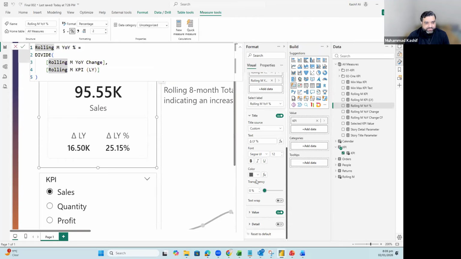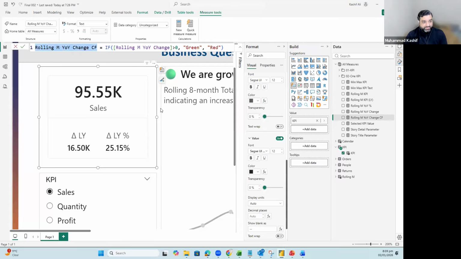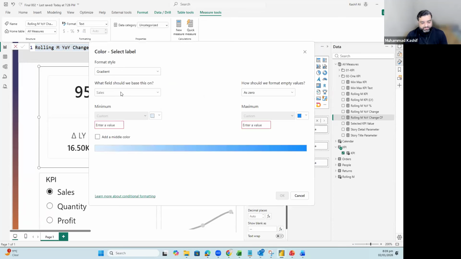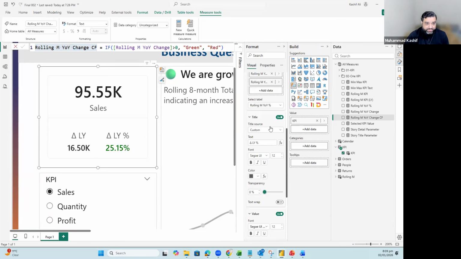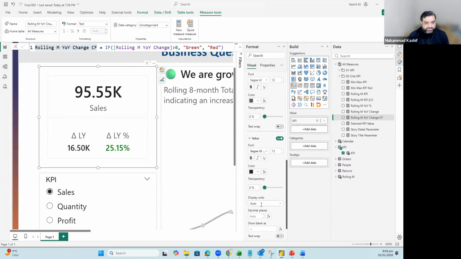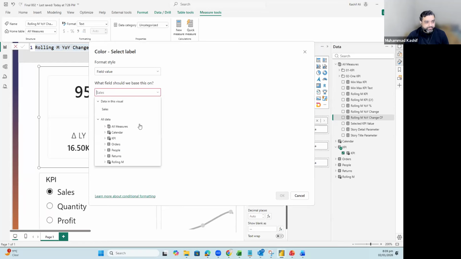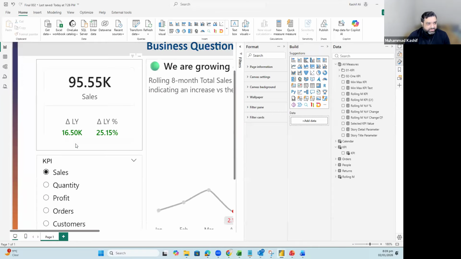Okay, and let's go for the next one, which is values. So for values, the single value will change according to this CF formula which we created. So we'll go right over here and let's make it in field value CF, select this one. So it will show us green, and let's go right over here and show this value green. Okay. So this was for sales.